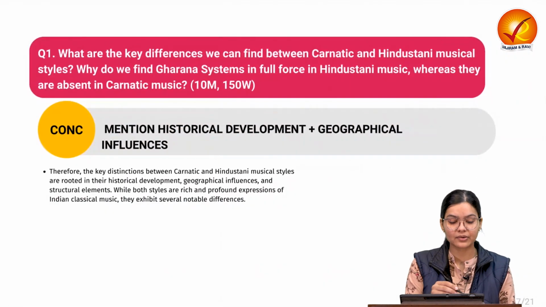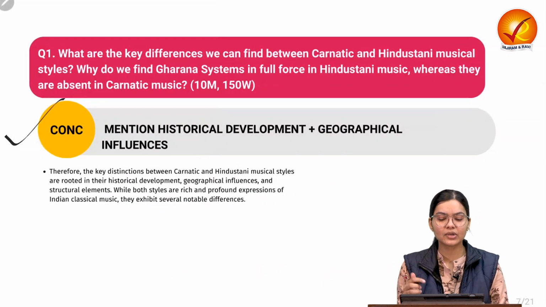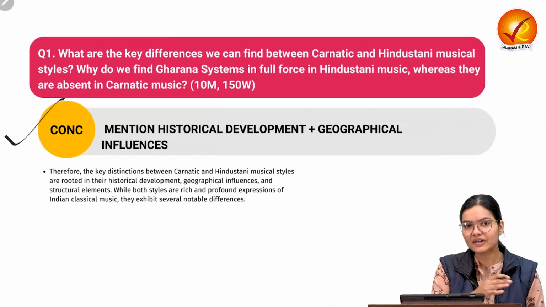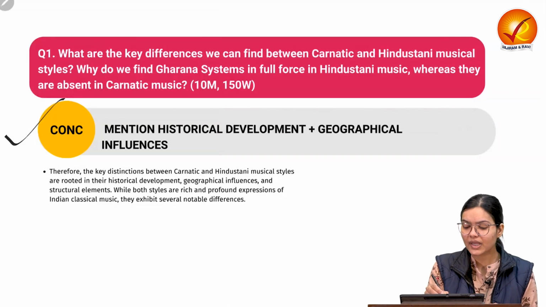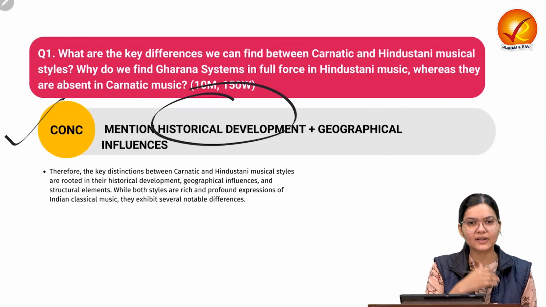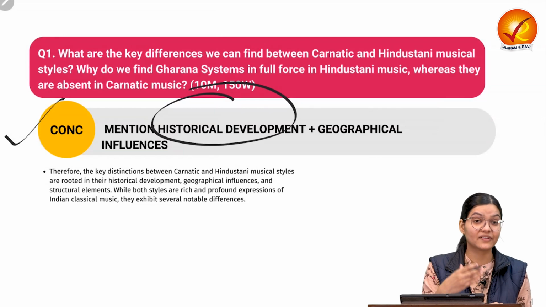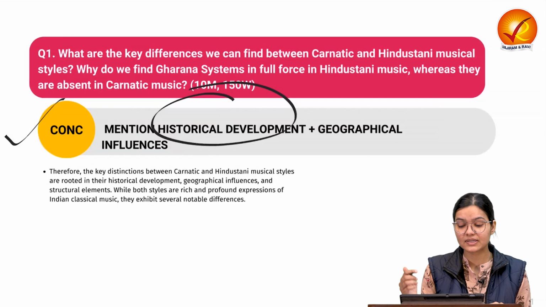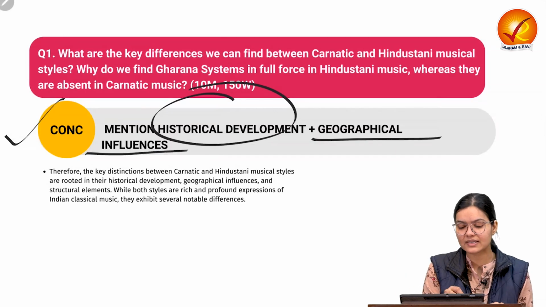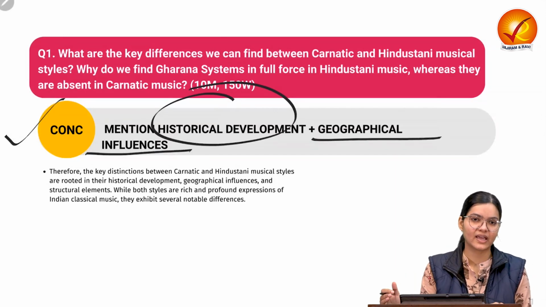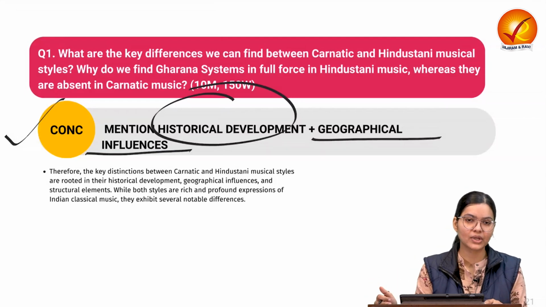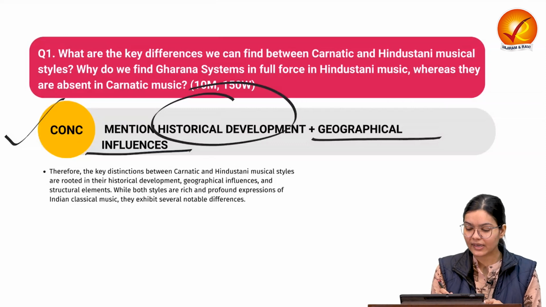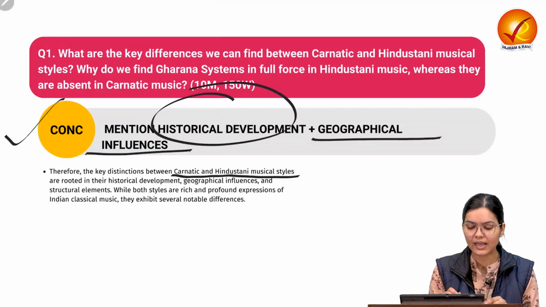Now come to the conclusion part. What can we write in the conclusion? We can write that the difference between Hindustani and Carnatic music is found due to the historical development, the factors which contributed to the development of these two different musical styles, and also the geographical reasons, the area of influence they have, and the importance of these musical arts as a rich heritage to the country.